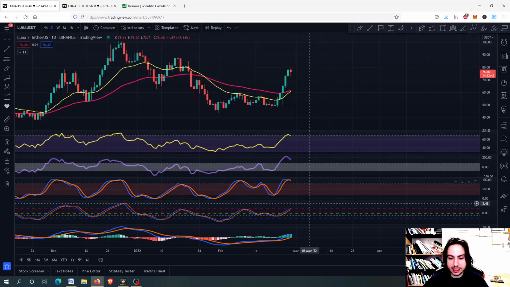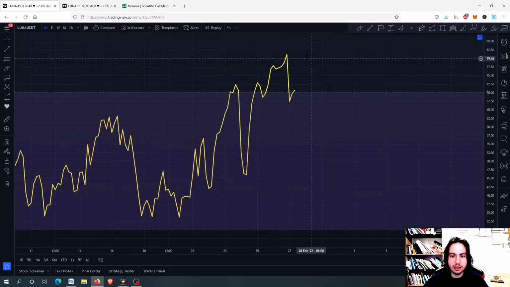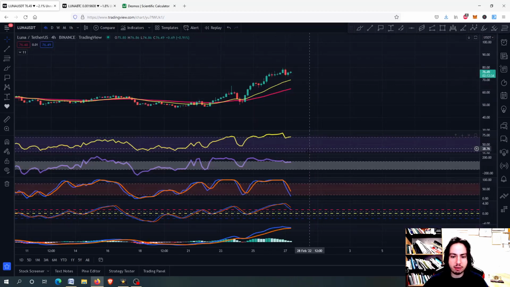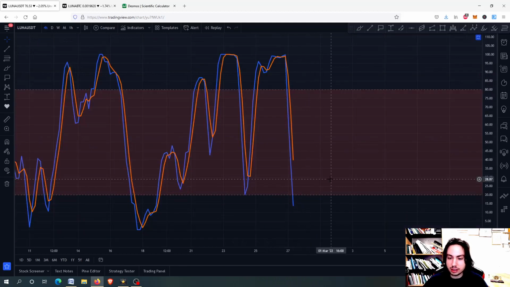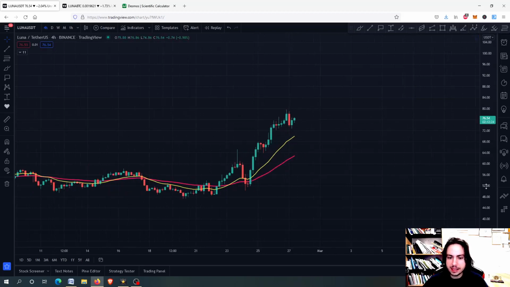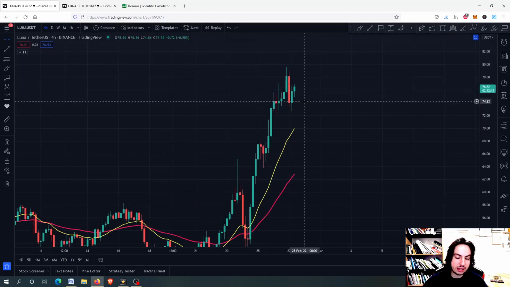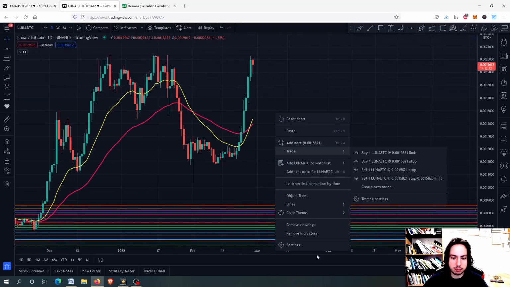And of course, we have a very high risk on the daily and on the 4-hour frame. If we go there, we also have a very high risk due to the fact that we had the RSI above the 70. Okay, the stochastic RSI though is dropping down into an oversold, which is good because we haven't yet dropped down, right? But this is a bearish engulfing candlestick pattern right here. I believe that we might be seeing more correction during the day, maybe. We will see about that, but let's first go to Luna against Bitcoin chart.